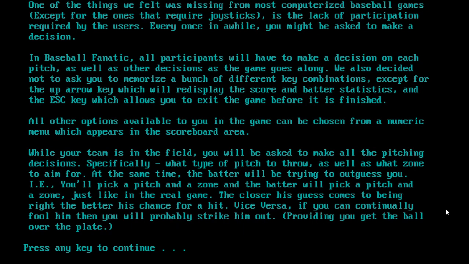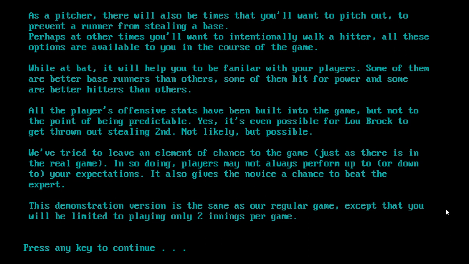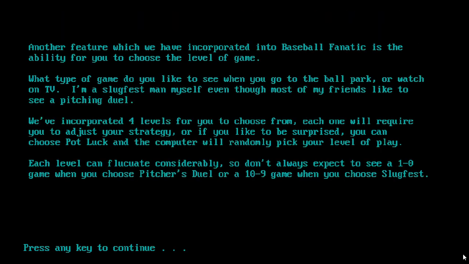Okay, they give us a bunch of information here. This game is not much to watch as far as graphics are concerned. I'll just leave these up for a few moments if anybody cares to read them. Demonstration version, limited to playing only 2 innings per game. Well, 2 innings will at least give us a little bit of a feel for the game. So let's press on here.